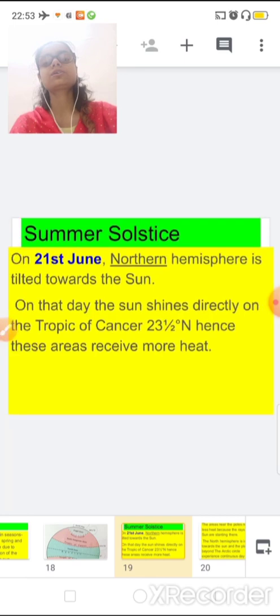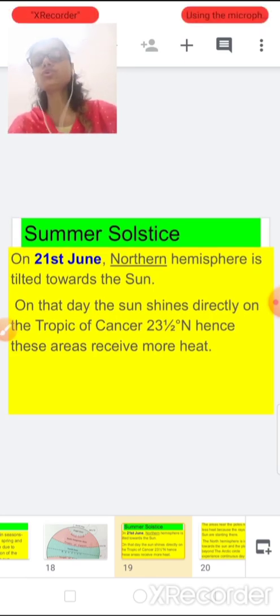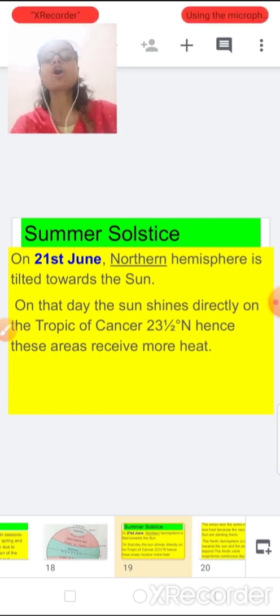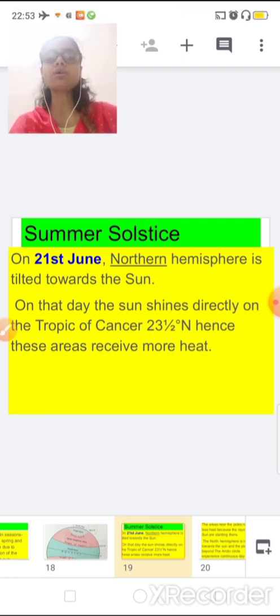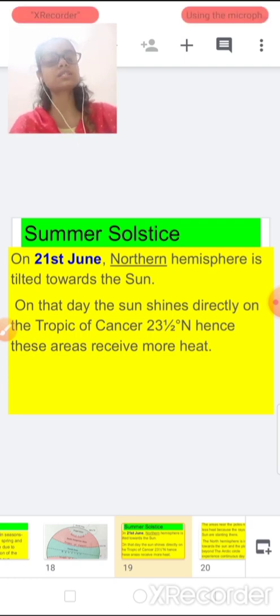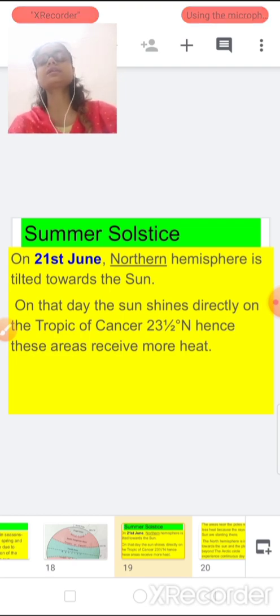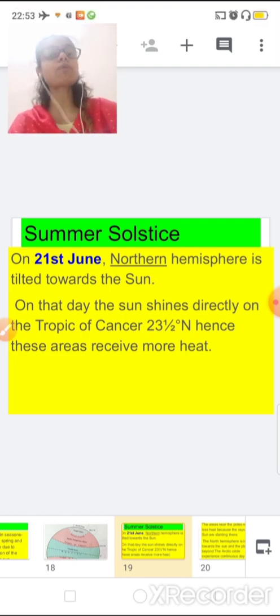Okay, so here we have summer solstice. Now, as I told you, I have shown you in the diagram also. Now I am giving you in detail point. On 21st June, the northern hemisphere tilts towards the sun. Tilt, I have told you, when something is tilted toward the sun, that means that part is getting the direct heat from the sun.